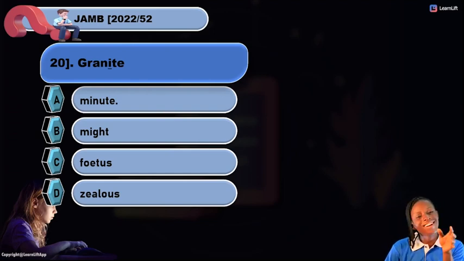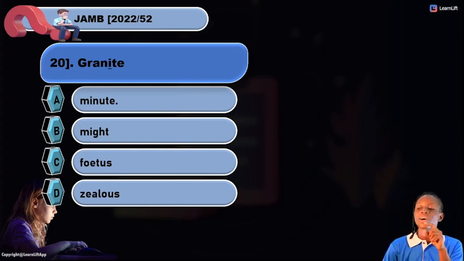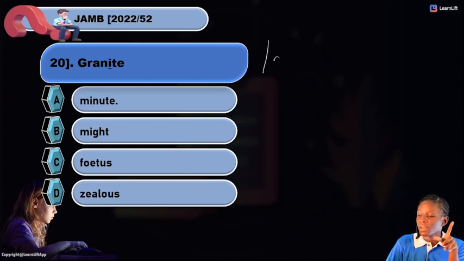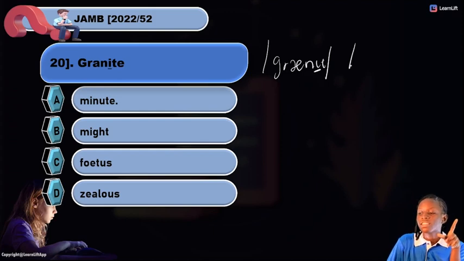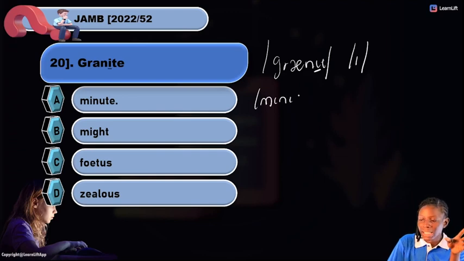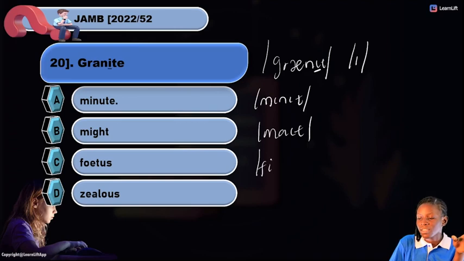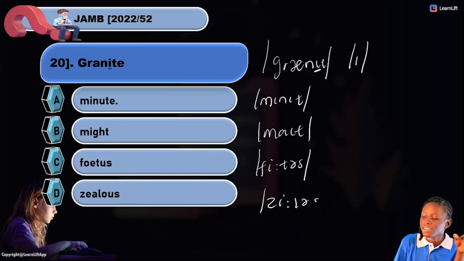So what is our answer? Now, to help confirm the answer you have in your mind already, let's transcribe these words together, listening to only the sounds we hear. Okay? Now the given word to be granite. Let's transcribe granite together. Granite, for the vowel sound. Our options to be minute, might, features, and zealers.